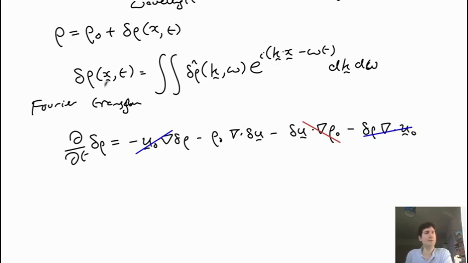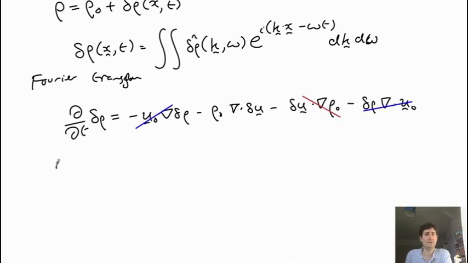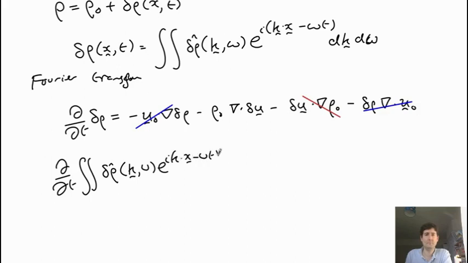And so we're just left with this equation with the d by dt and a rho naught divergence of delta u. And now we can Fourier transform this, so take integrals in dk and d omega, and we'll just write this as essentially a d by dt of this double integral. This will be a delta rho hat, k and omega, with brackets in here, dk d omega.